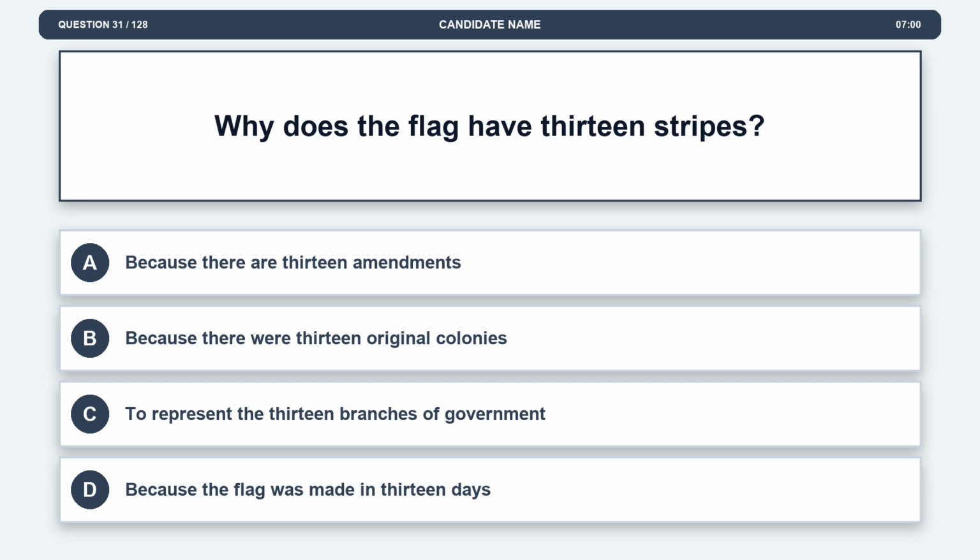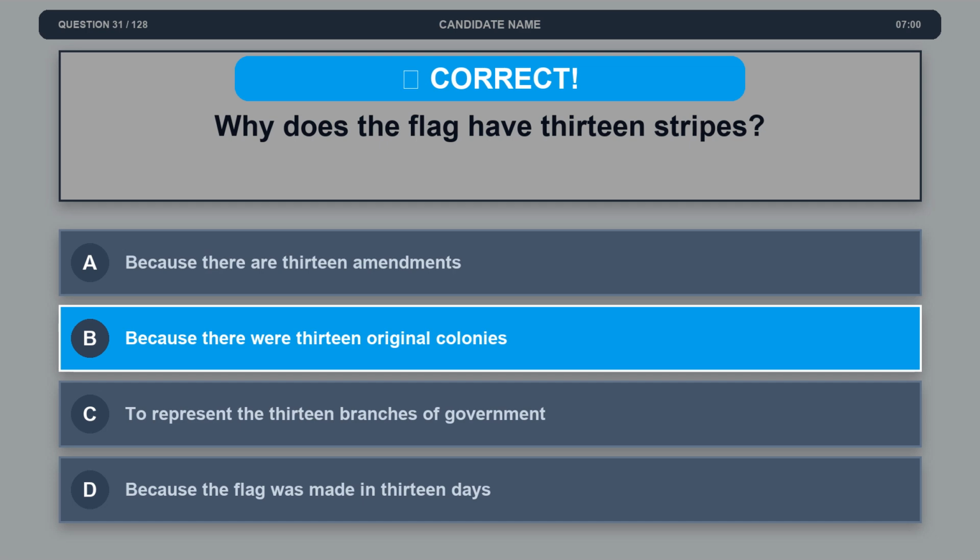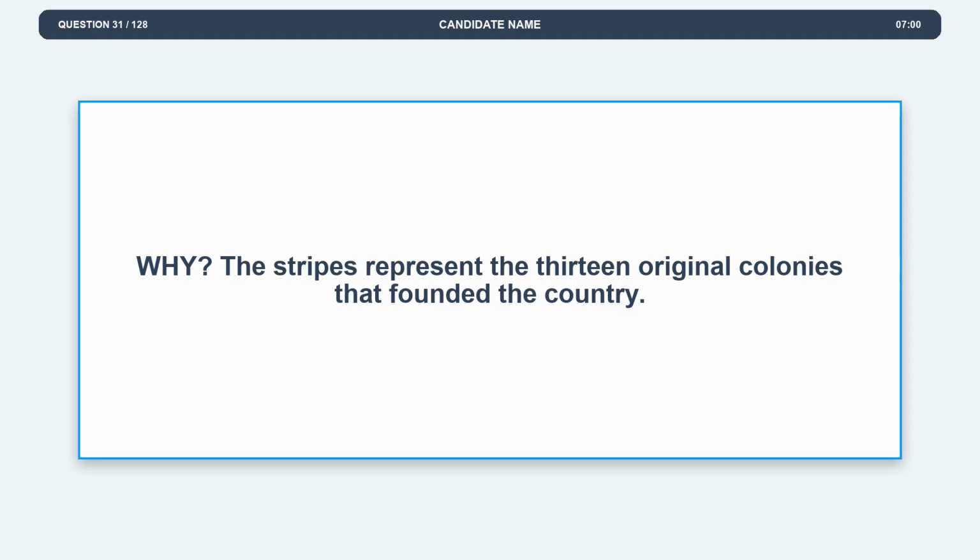Option A. Because there are 13 amendments. Option B. Because there were 13 original colonies. Option C. To represent the 13 branches of government. Option D. Because the flag was made in 13 days. The correct answer is option B. Because there were 13 original colonies. Explanation. The stripes represent the 13 original colonies that founded the country.